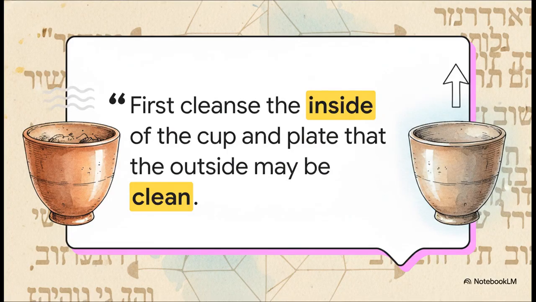Now, what's really fascinating is how the teachings of Jesus completely mirrored actual rabbinic debates of the time. Take his teaching in Matthew 23 about first cleansing the inside of the cup and plate. Back then, you had these great rival rabbis. Rabbi Shammai argued that as long as the outside of a cup was clean, you wouldn't defile yourself touching it. The inside didn't matter as much. But Rabbi Hillel took the exact opposite position, insisting the inside was what truly mattered. Jesus' words here closely parallel the teachings of Rabbi Hillel. He's bringing a deeply Jewish, rabbinic style of argument right into the conversation.